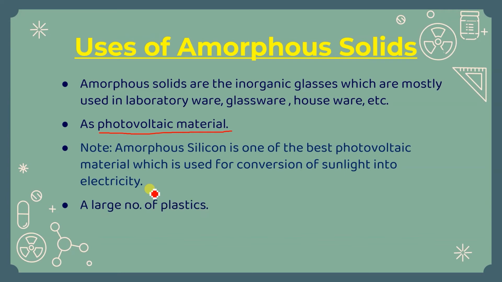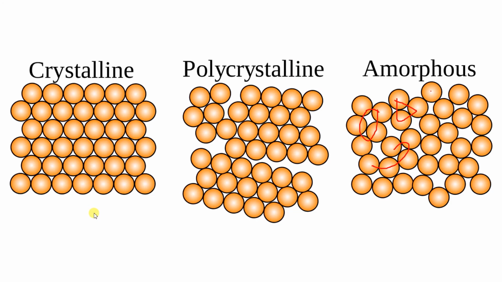Okay. It is also used in the form of a large number of plastics. We can see buckets and mugs and some plastic things which, when we break them, give a different shape. Yes, they are very brittle, they break very easily, and they give different shapes. So that is also due to this amorphous solid. Okay. Rubber is used for making tires, shoe soles, etc. We use it in rubber, where we make tires, shoes, soles, like that.